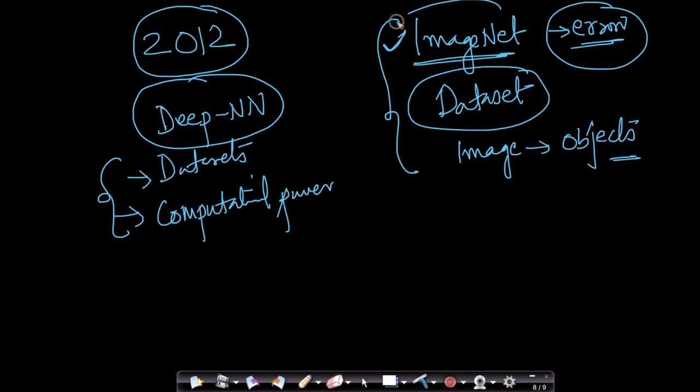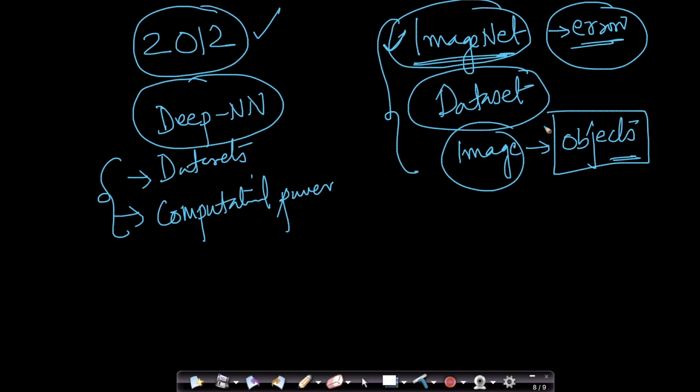ImageNet was one of the hardest problems in machine learning at that point. In 2012, it was the hardest problem in machine learning to solve, because given an image, detecting objects is not at all easy. So using these modern data sets and computational power, in 2012 there was the seminal paper where people said, okay, we can do better than every other algorithm by a huge margin. This result made everybody take a look at deep learning seriously.